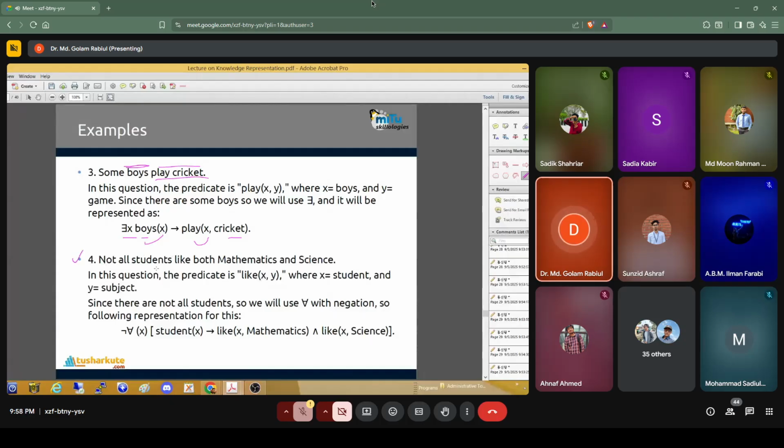Another representation, like not all students like both mathematics and science. So student is our subject and all these are predicates. Okay. Not all. So here is all. For all X, if X is a student, not all. So if here is not all, so all X. But if we negate it, not all X. If X is a student, X like mathematics and X like science. Okay. So this kind of a statement we can represent using first order. So these are the first order logic representation.